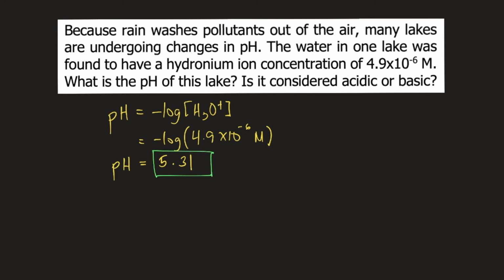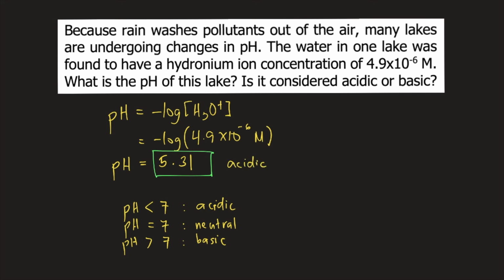And we know that at 25 degrees Celsius, pH less than 7 is acidic, pH equal to 7 is neutral, and pH greater than 7 is basic. Therefore, 5.31 is acidic pH.